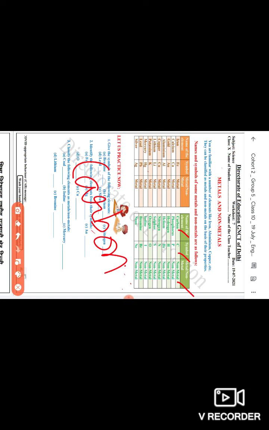Graphite is made up of carbon. Diamond is made up of carbon. So carbon is a non-metal, and its symbol is C. You can see from the worksheet itself, it is written carbon, symbol C. It is a non-metal. Phosphorus, symbol P, non-metal. Hydrogen, symbol H, non-metal. Helium, symbol He.